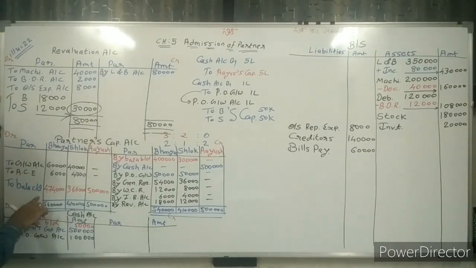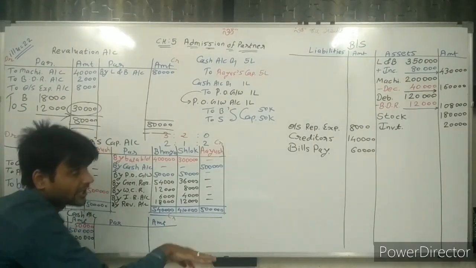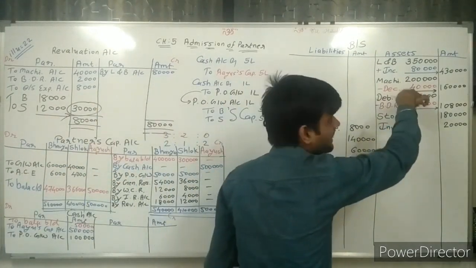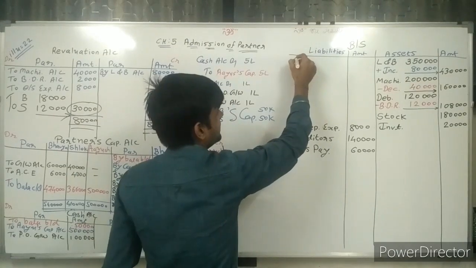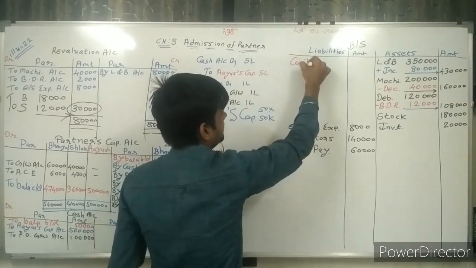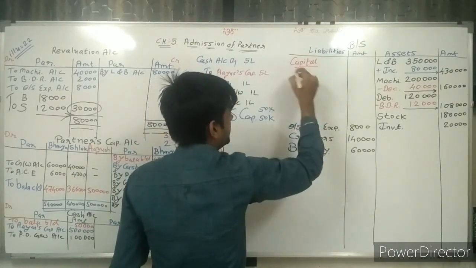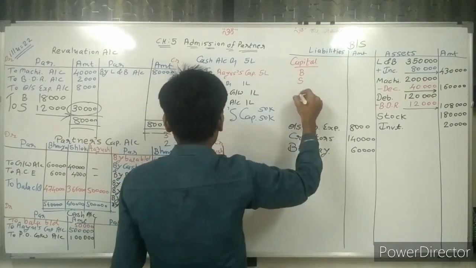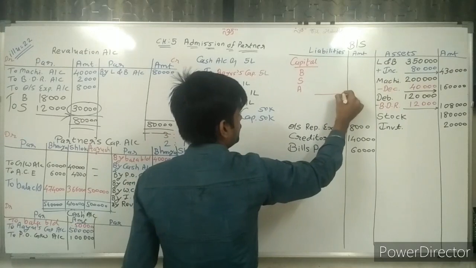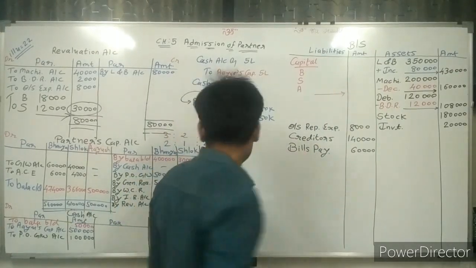And this value is transferred to the credit side in the balance sheet. The credit side of the balance sheet is here. So we write here capital. And for capital, Bhavya, Slok and Ayush, we make the total of them.